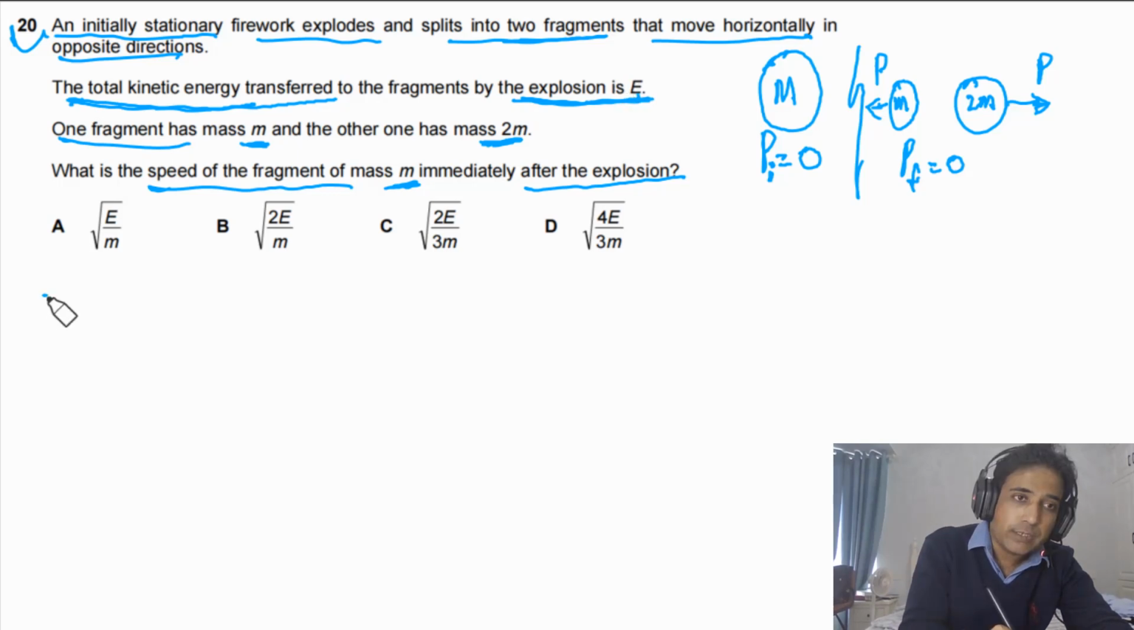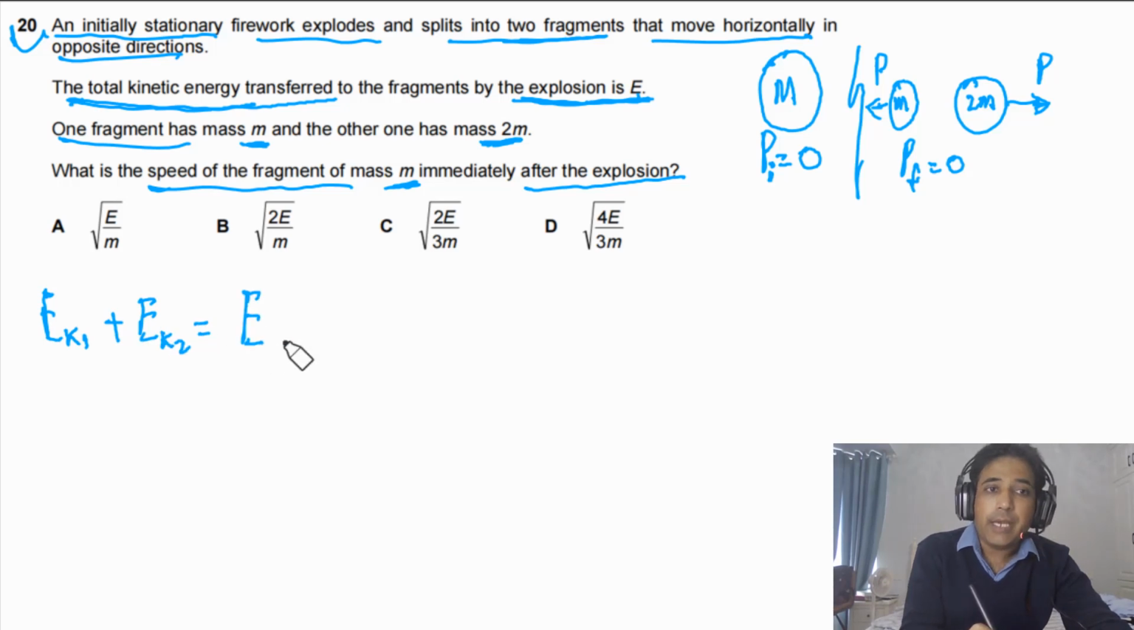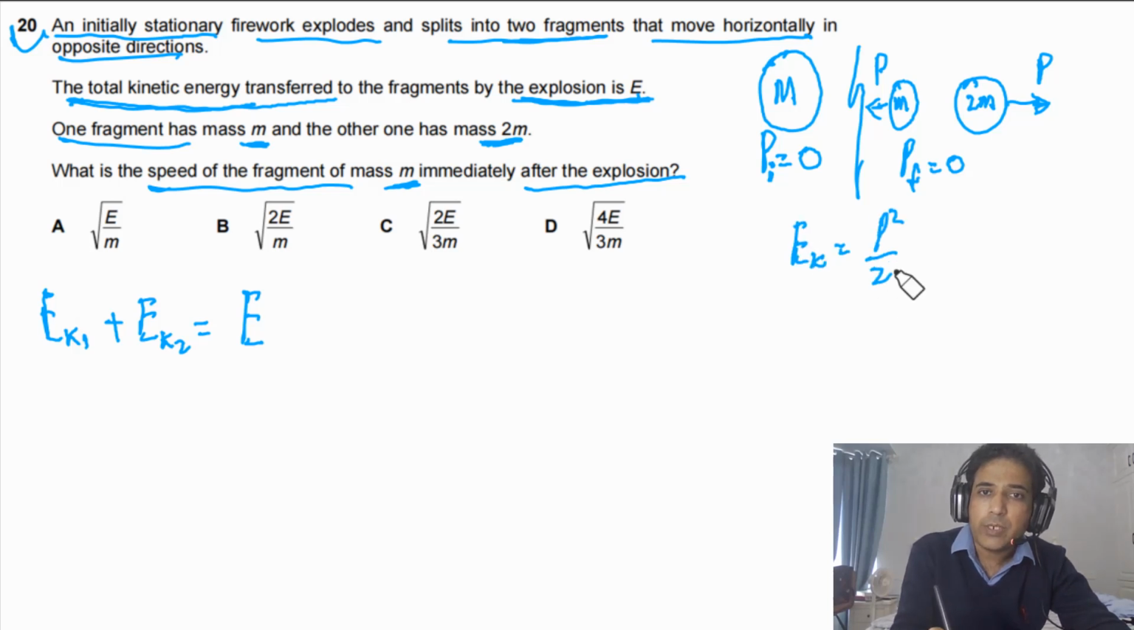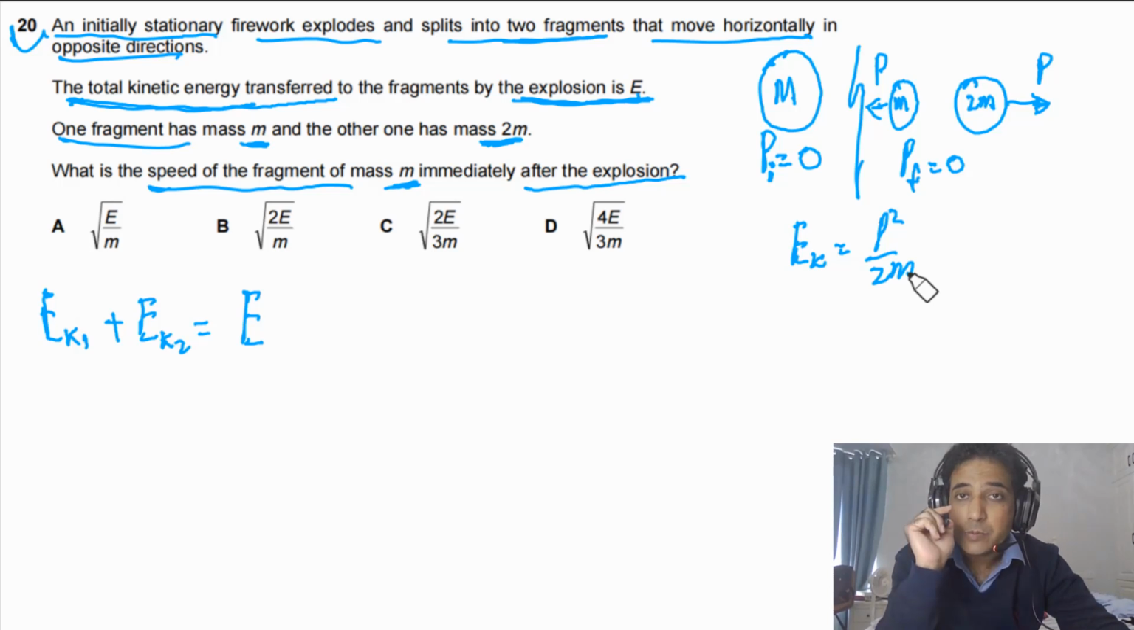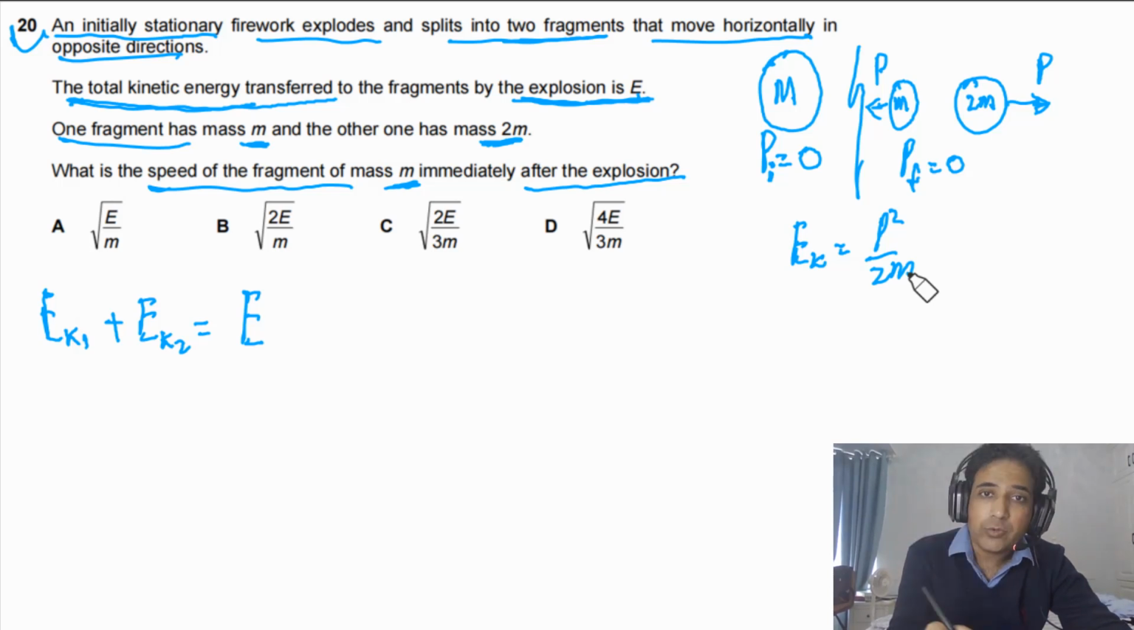So we can say the kinetic energy of one, ek1, plus the kinetic energy of the second fragment is equal to capital E. And kinetic energy we can write down in this form: ek is equal to p squared divided by 2m. If you don't understand this formula, it is very important to answer tricky questions. We can derive this formula quickly as well.